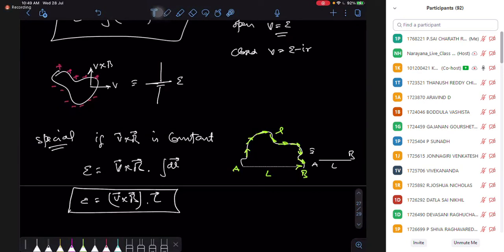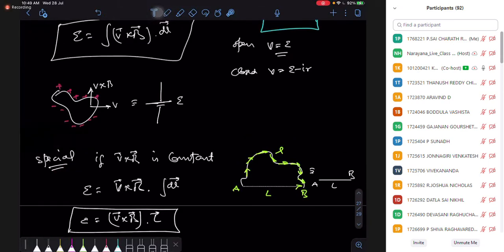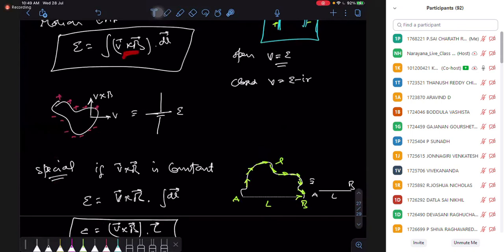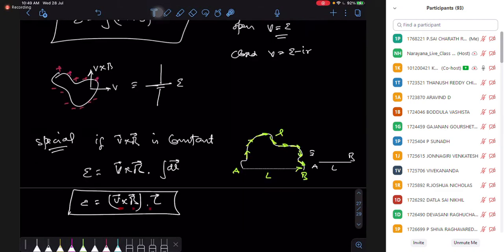Okay, most of the time this case is applicable. Or if you don't have V cross B constant, then V cross B is inside the integration. If V cross B is going to be constant, then you have the simple version, V cross B dot L. Okay. So it's a triple product. There is a cross and there is a dot also. And it's a scalar quantity.